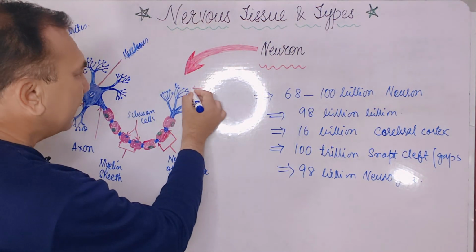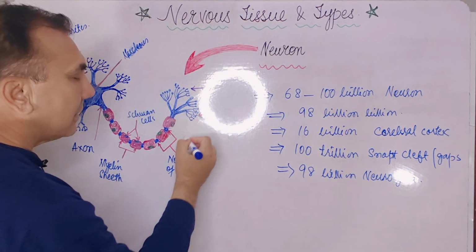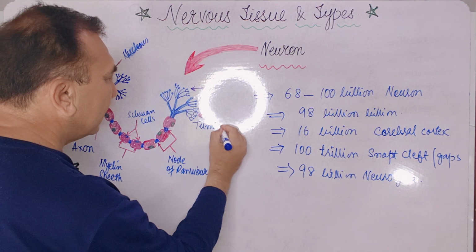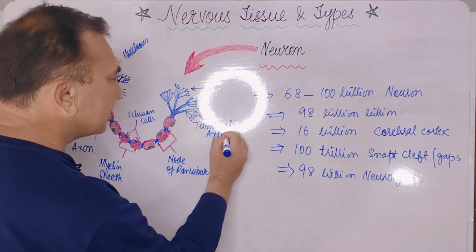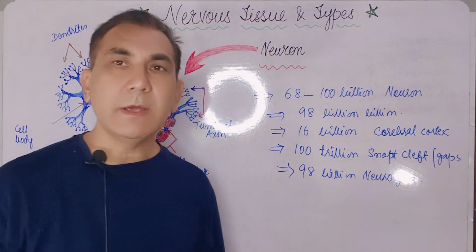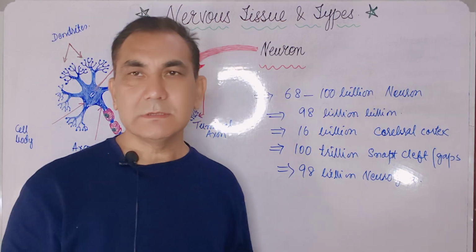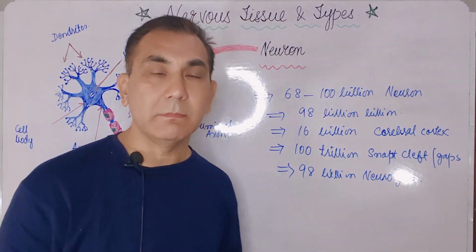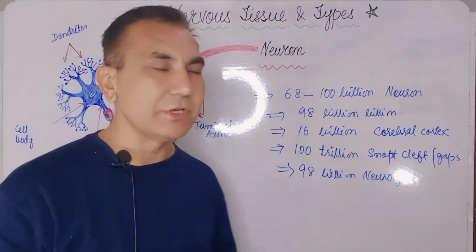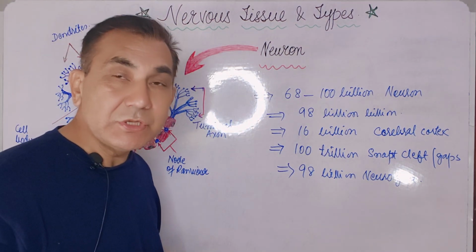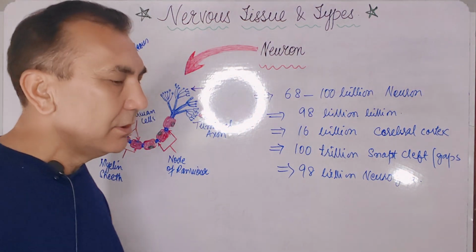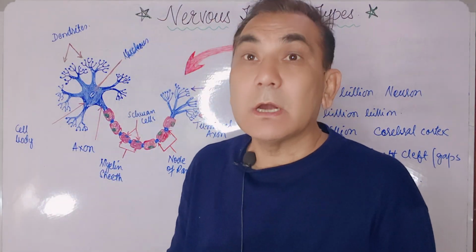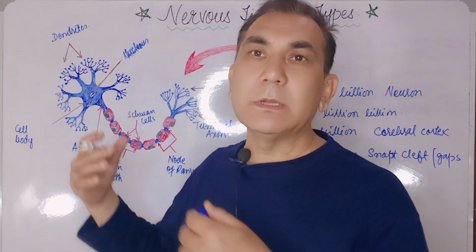Now at the end, the axon again turns into finger-like structures. These are called the terminal axons, and the terminal axons either attach with another neuron or, especially, attach with the muscles, and this is called the neuromuscular junction. It makes the neuromuscular junction, so the message is sent from the brain to the muscles in the peripheral area, and the muscle acts according to the command sent from the neurons.